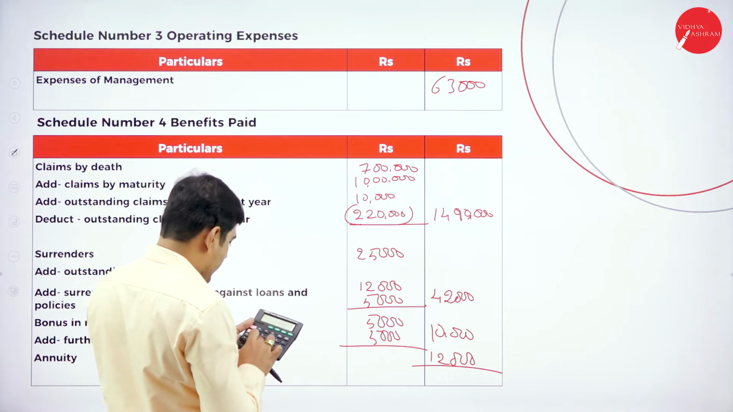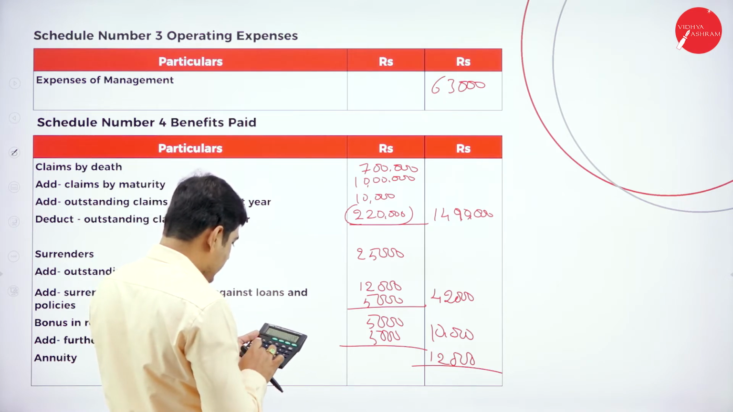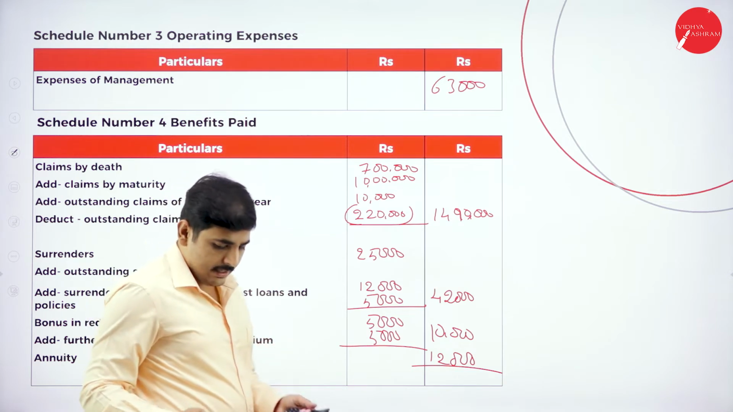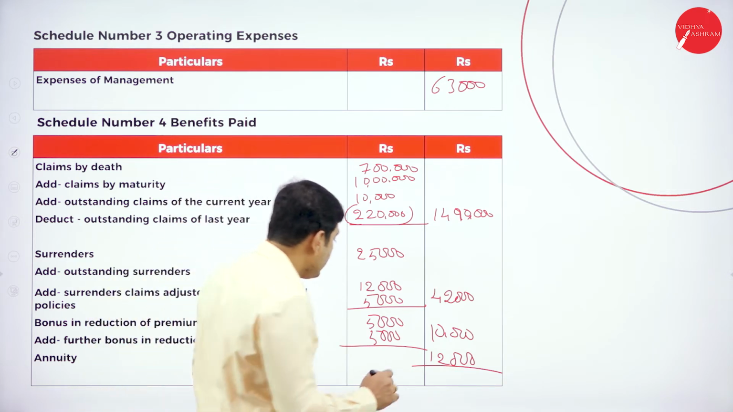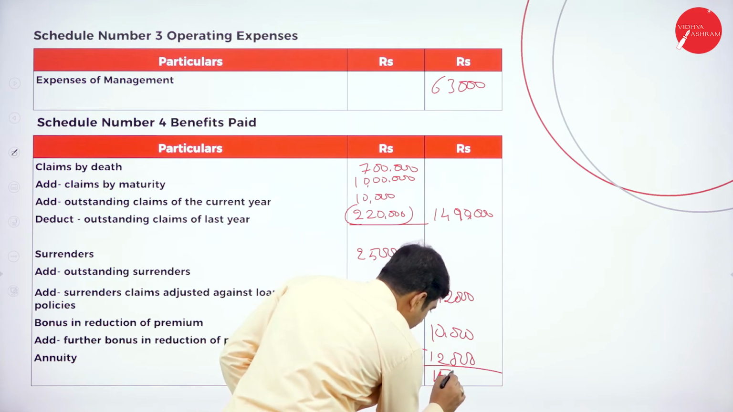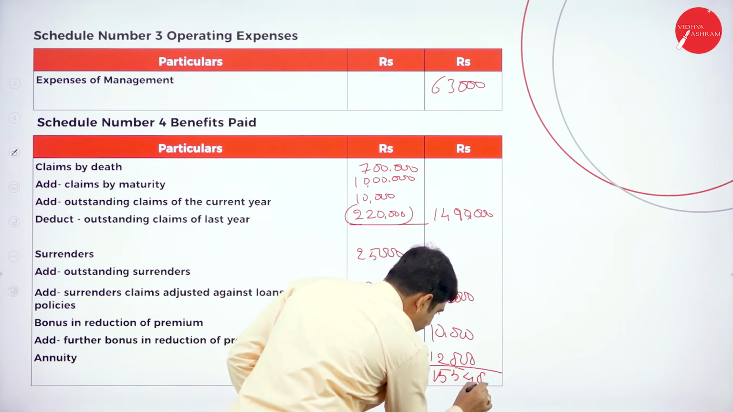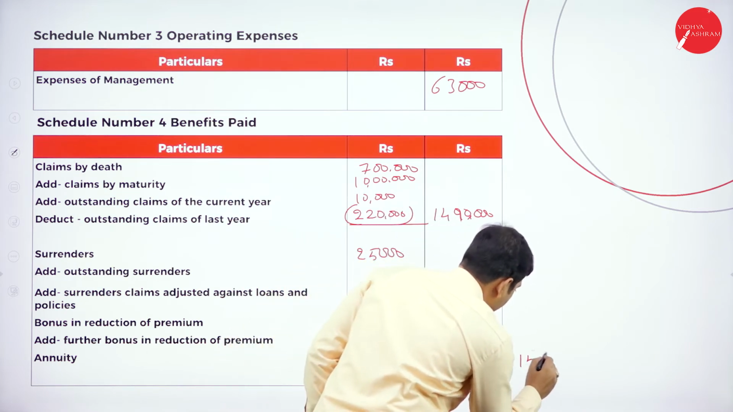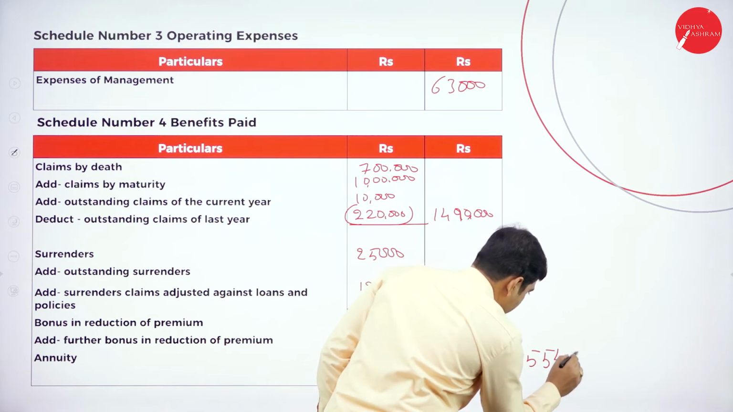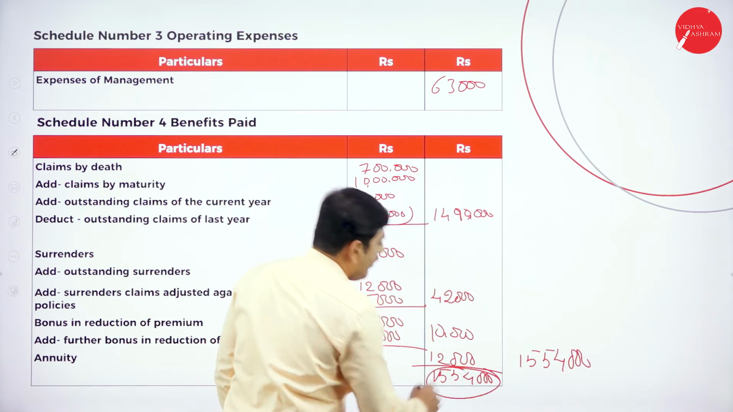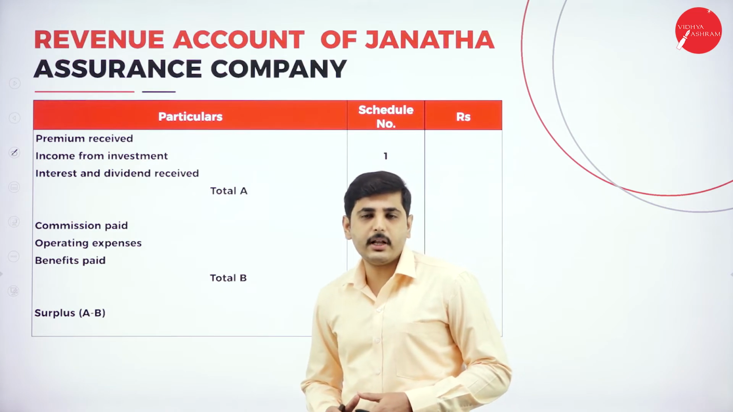Now let's make the grand total: 14,90,000 plus 42,000 plus 10,000 plus 12,000. The total amount is 15,54,000. I'll write here 15,54,000 is the total amount here. Now let's go to the revenue account.